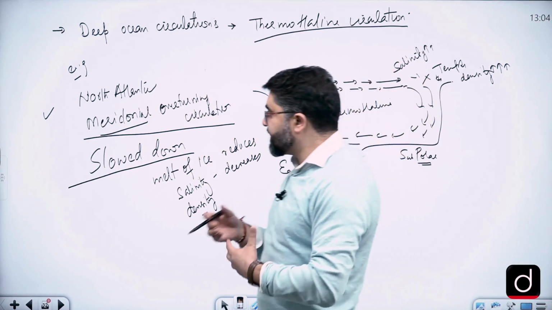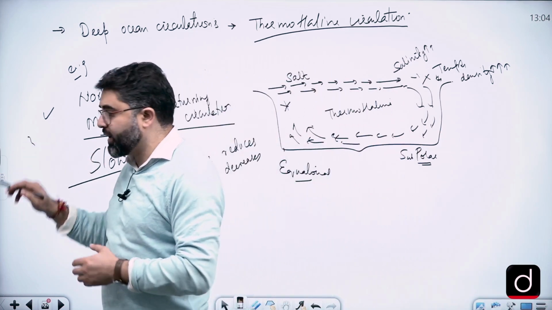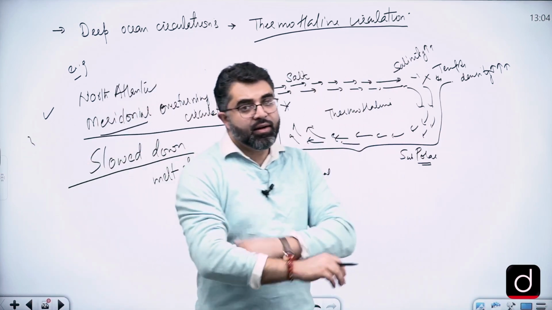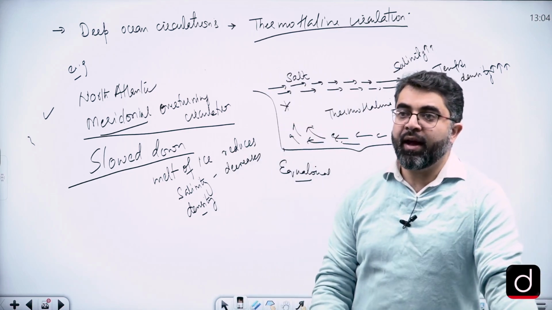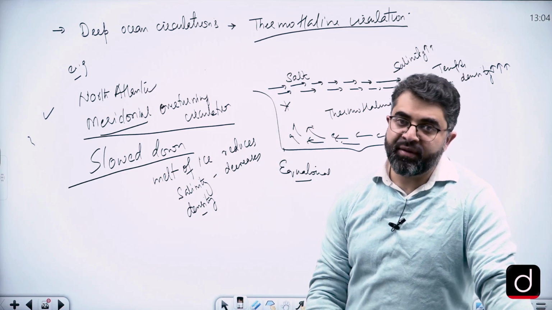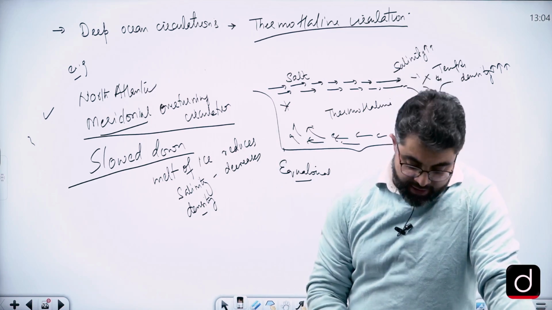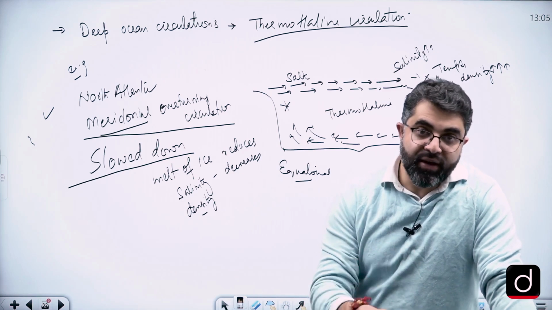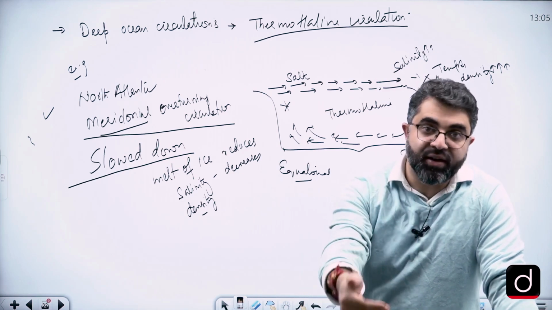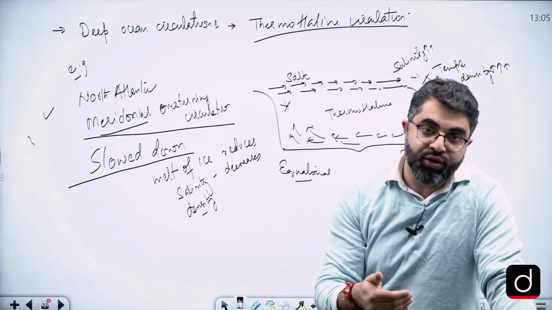So this can be a separate question in your exam. What are Atlantic meridional overturning circulations, and what will be their long-term influence? Why are they slowing down? They're slowing down because more and more fresh water is getting added to the Atlantic Ocean.